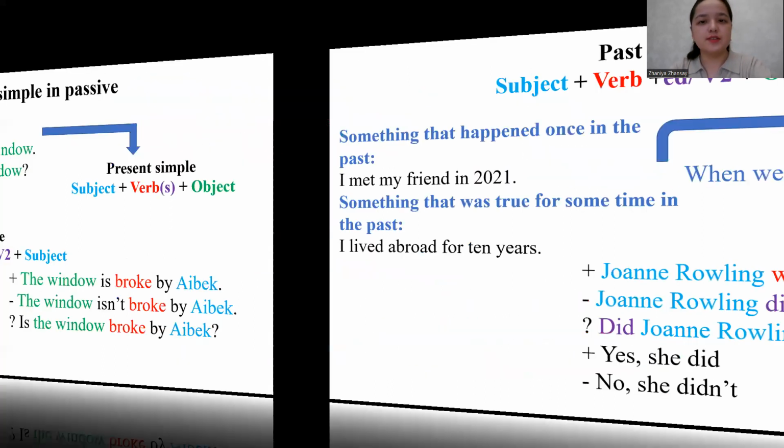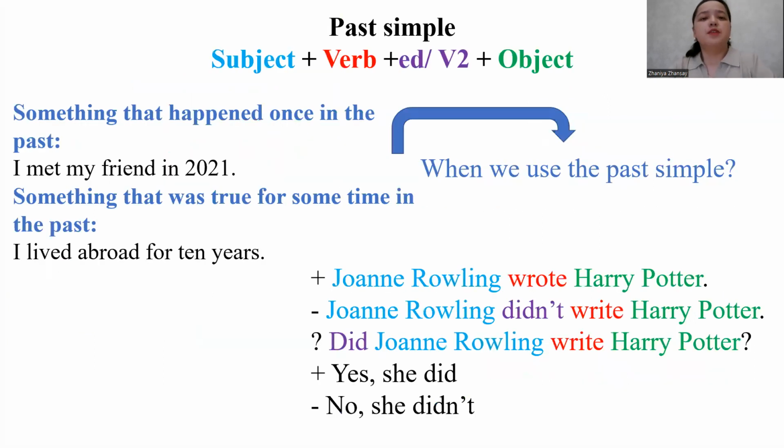Now let's move to past simple. The form of past simple is subject plus verb ed or verb 2 plus object.